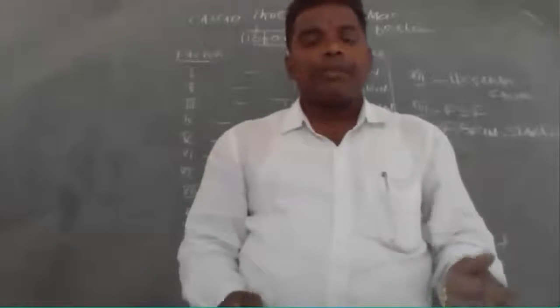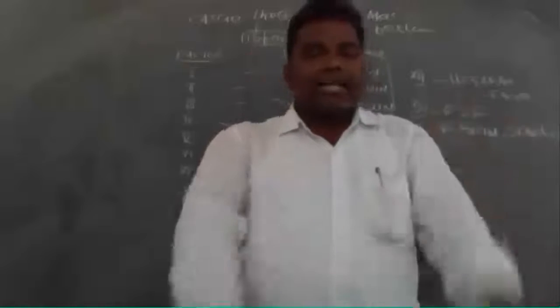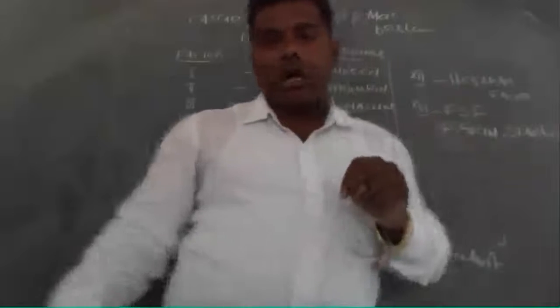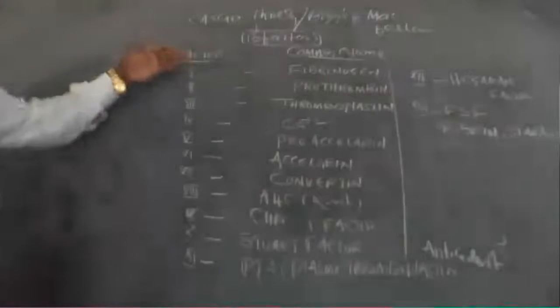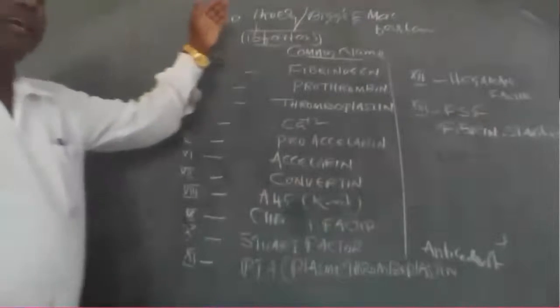Now let us go to this cascade mechanism. We already discussed the cascade theory and its 13 factors.